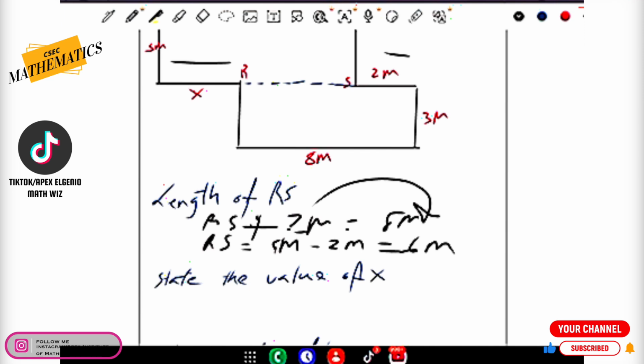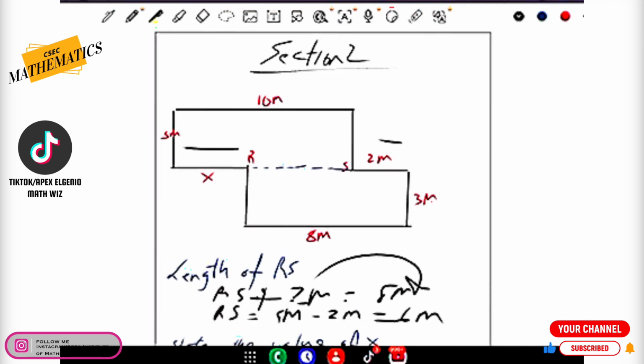Whether it be a very simple composite diagram like what you're looking at, or a more complicated diagram, always look for sides that are parallel. Now we are asked to state the value of X. Notice that X is parallel to the 10 meters at the top. X is not connected to the 8 because the 8 meters stops here and stops here. So X is outside of that measurement.